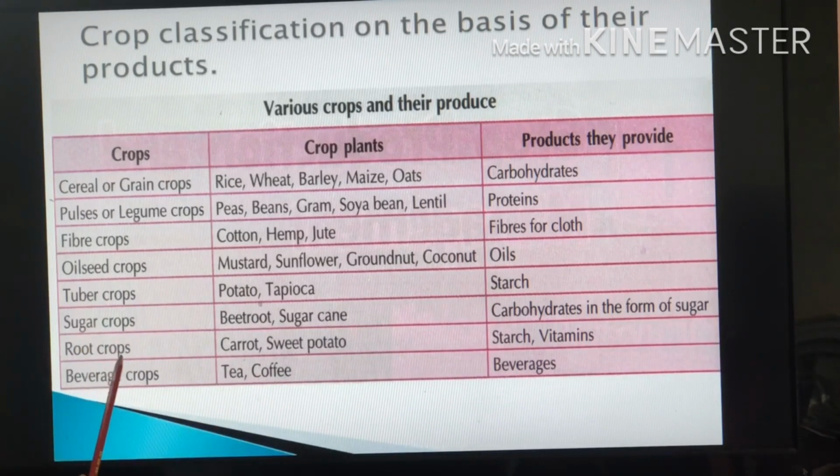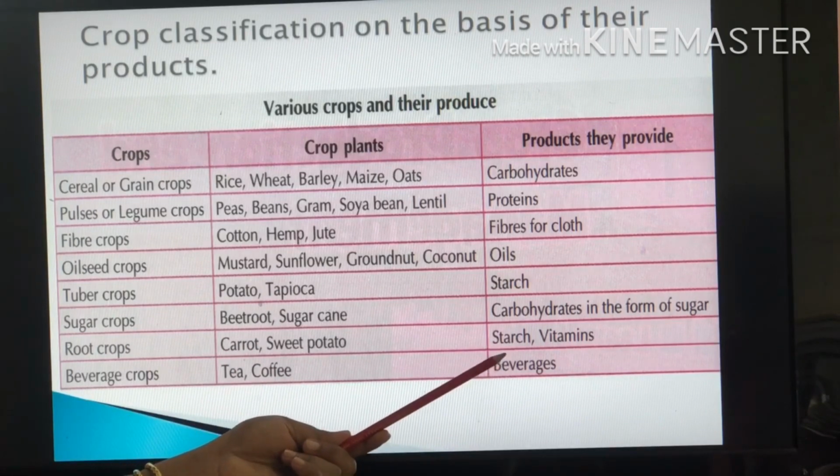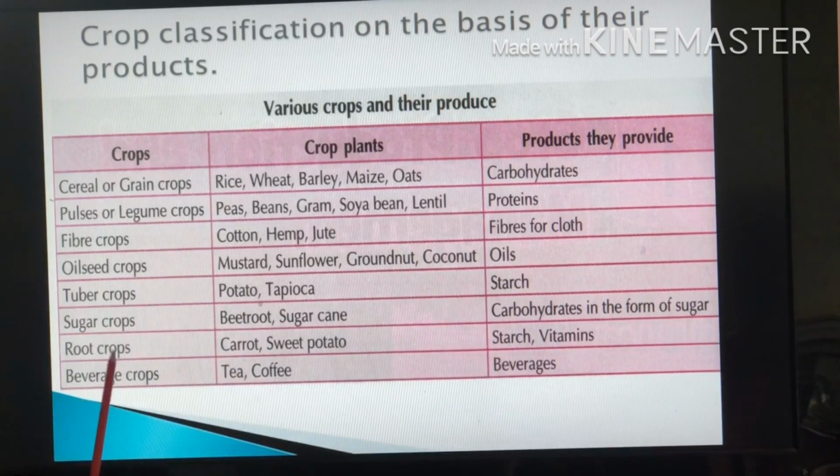And the next one is root crops. What are the crop plants of root crops? Carrot and sweet potato, that provide starch and vitamins also. And the beverage crops: the crop plants are tea plant and coffee, that provide beverages.